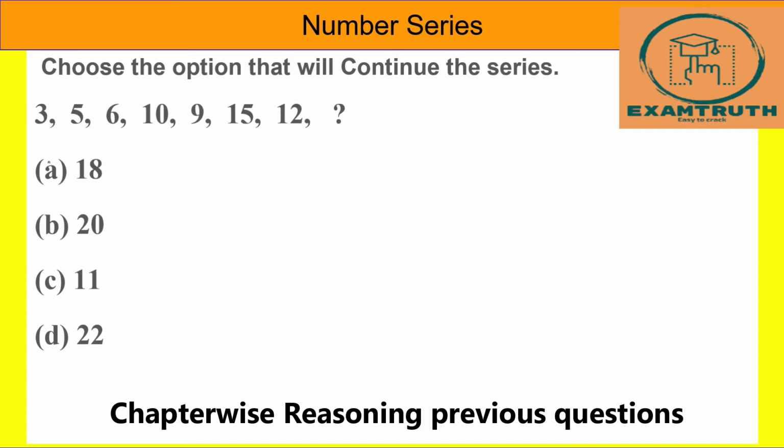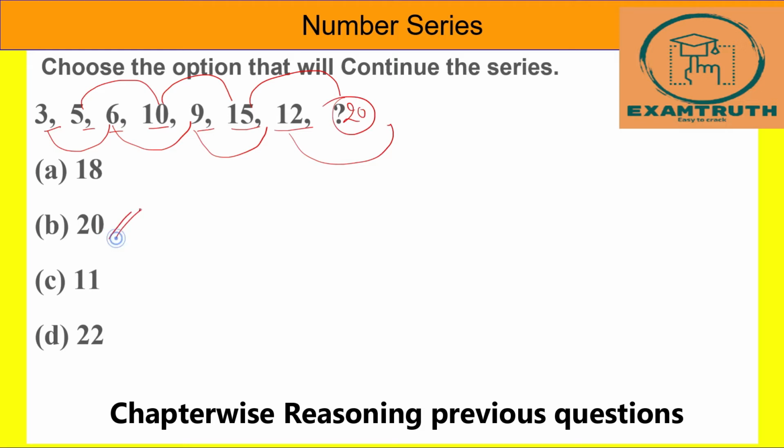Here it is 3, 5, 6, 10, 9, 15, 12. It is also an alternate series. 3 plus 3 is 6, 6 plus 3 is 9, 9 plus 3 is 12. So the next number will be 12 plus 3. Here 5 plus 5 is 10, 10 plus 5 is 15, 15 plus 5 is 20. So 20 is our answer. Option B is the right answer.